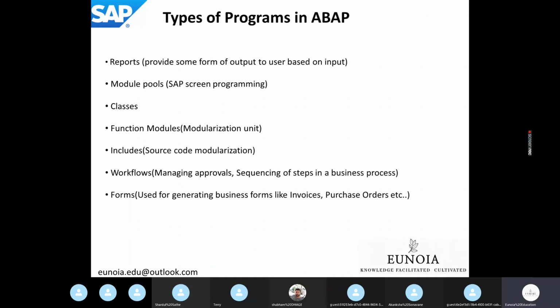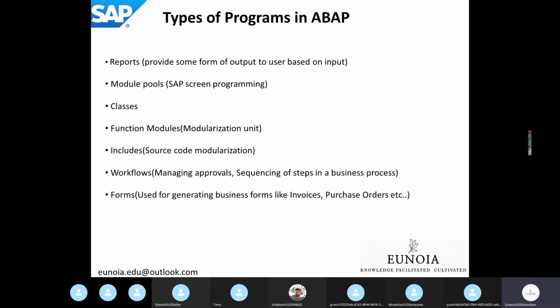The second type of program will be covered in detail later. First, reports have many flavors. I've just written a single point. Reports are of many types, and sometimes these do not produce outputs at all. They directly update the database tables or directly send an IDoc out of the system. They write a file to the application server, or they trigger a proxy. There are n number of outputs possible from a report program. It's not just take input and show output.